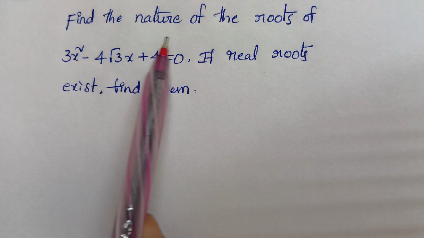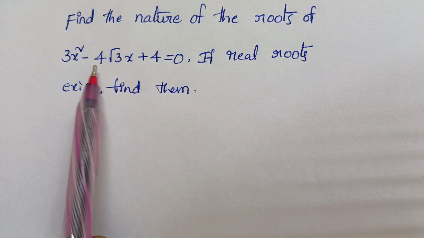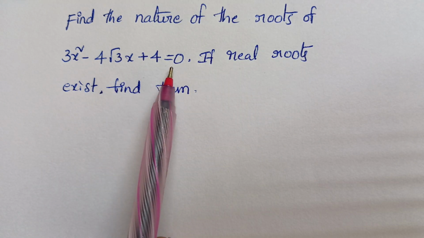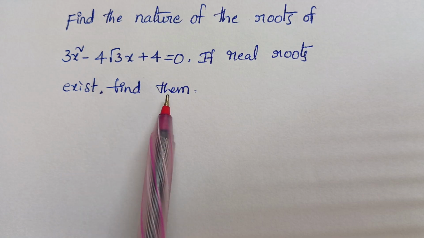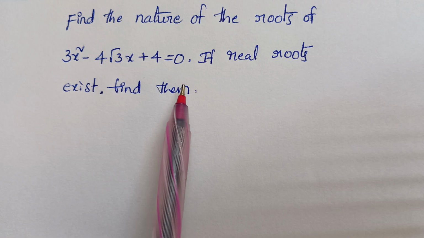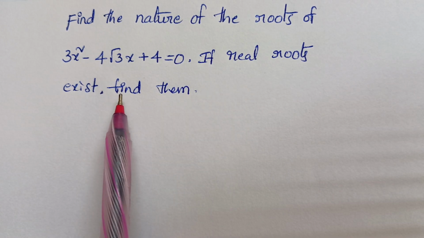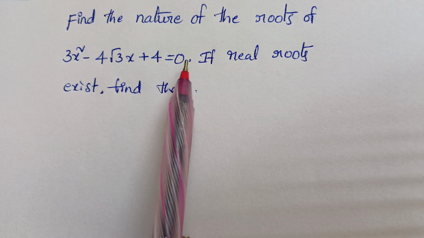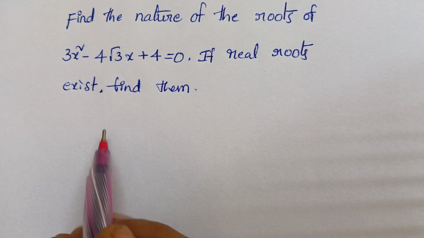Today's problem: find the nature of the roots of 3x² − 4√3x + 4 = 0. If real roots exist, find them. First of all, we will find out the nature of the roots. Then, if the real roots exist, we will find the roots of the given quadratic equation.